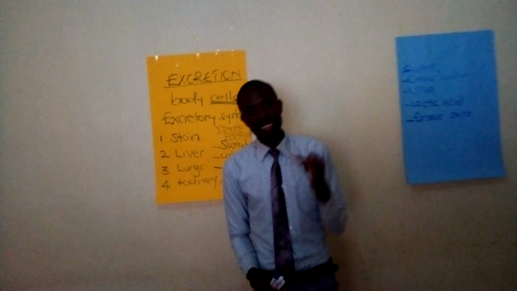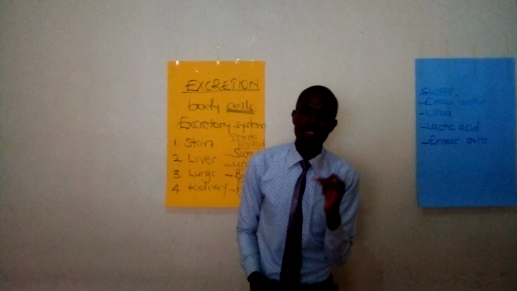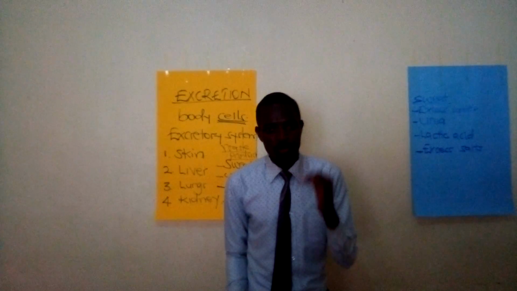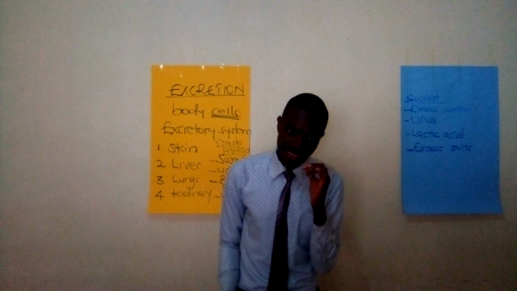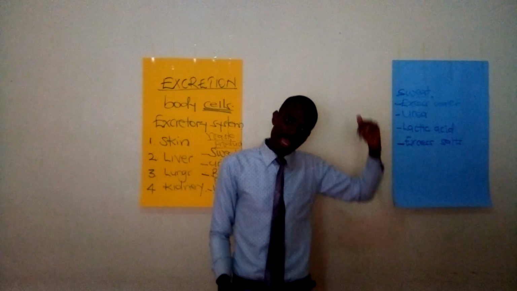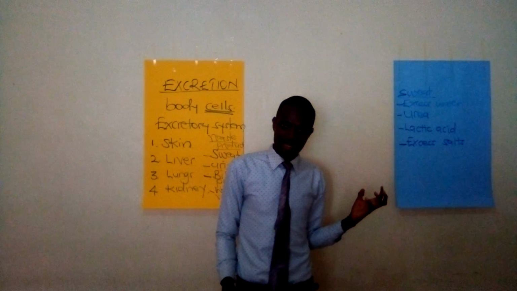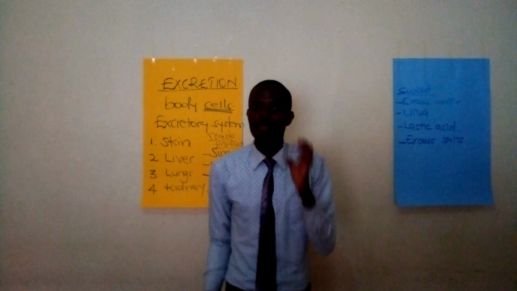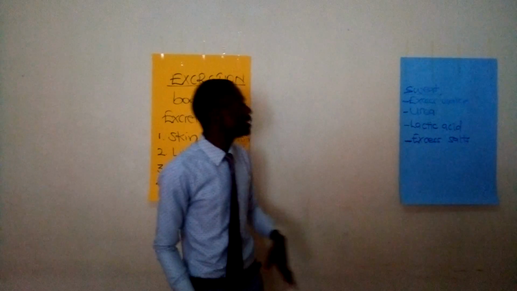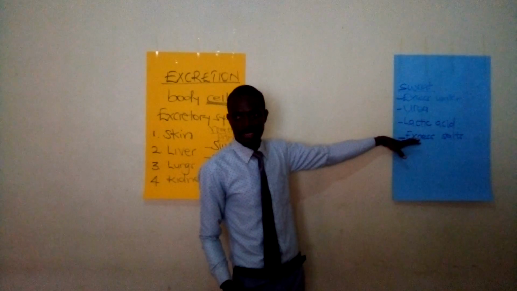Urine comes out still with urea. I've talked about urea. Urine comes out with uric acid. Uric acid. Just like I told you how urea comes, even uric acid comes in that very way. Then we have still the excess solids.